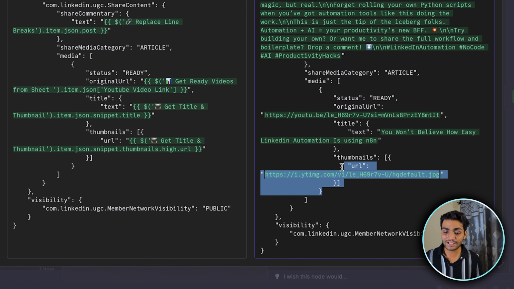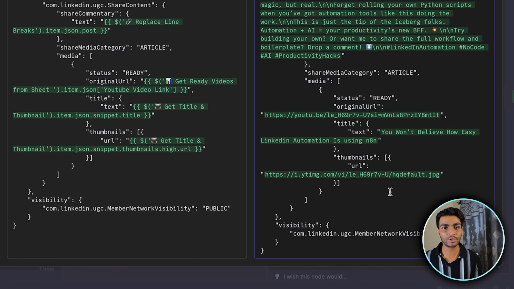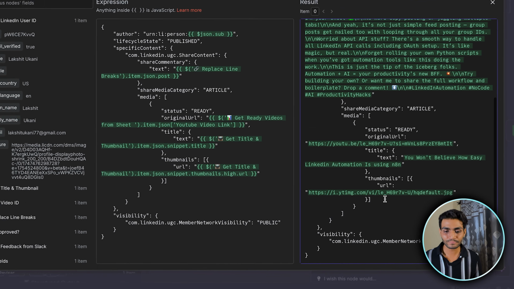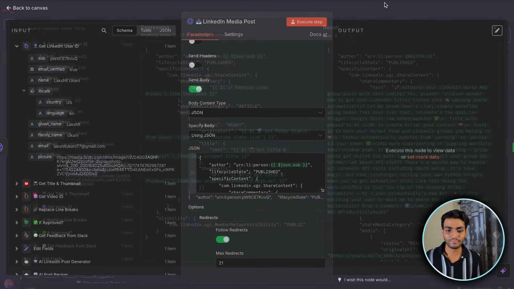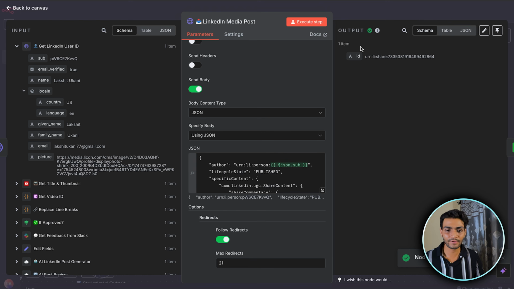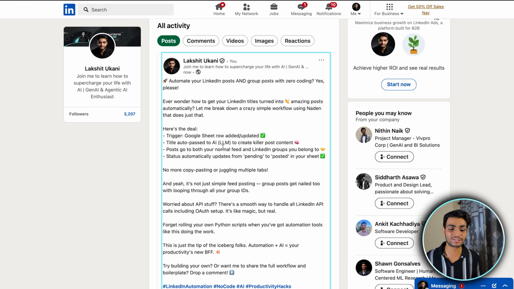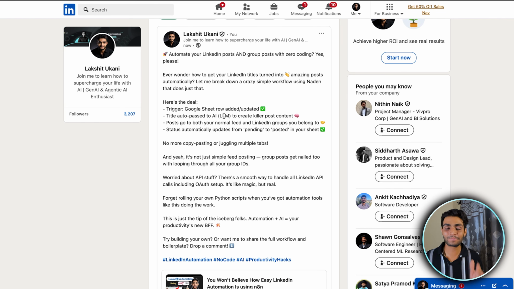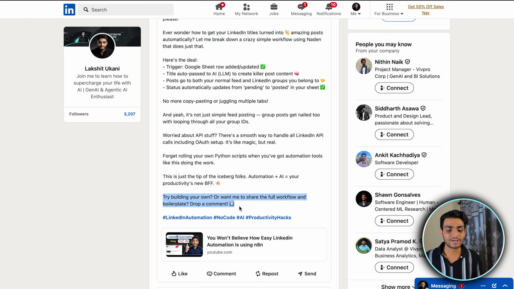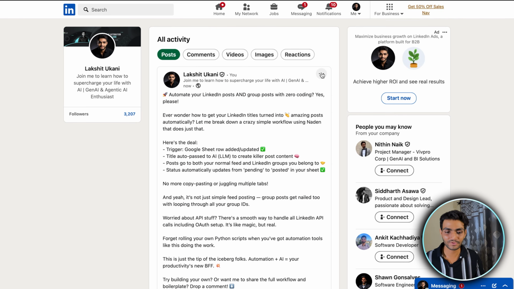Okay, this part is not available in the LinkedIn node which is there in n8n. I have made a request to the n8n people. They'll be putting it in the future, but currently this is not there. Okay, once this is done, we can do the execute step. We got the ID. If I go to LinkedIn and refresh it, you can see this post has just been made, such a great LinkedIn post. We have the hook over here, we have the body, we have the CTA over here. So everything is perfect. Let me delete it first.